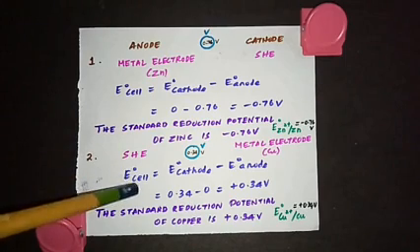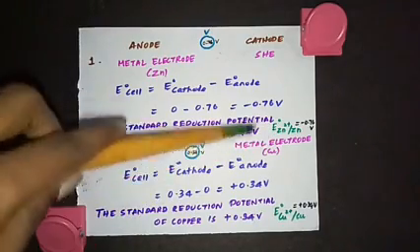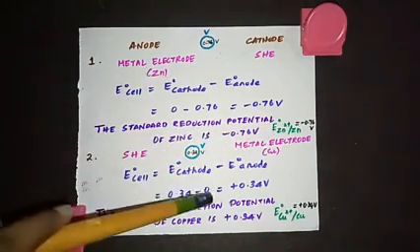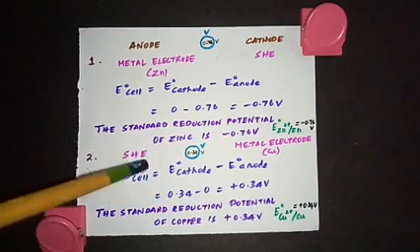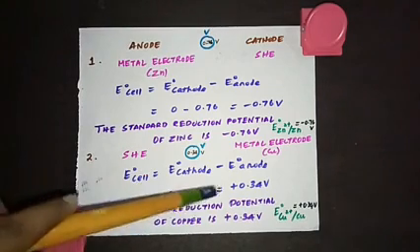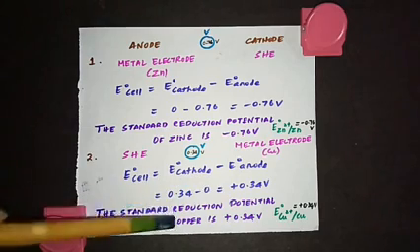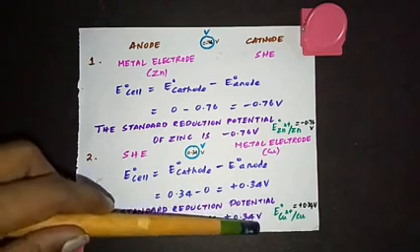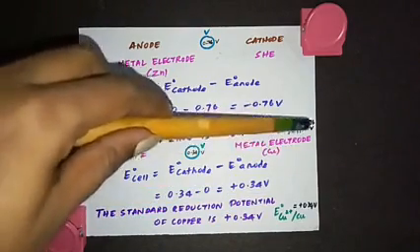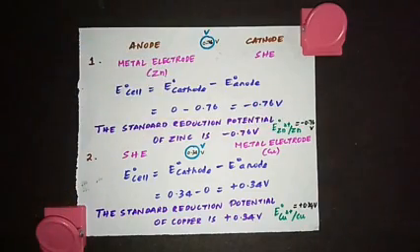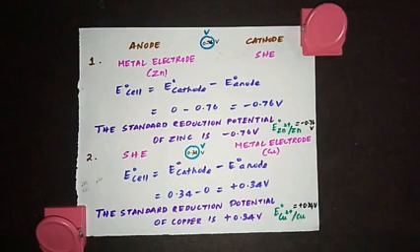E naught cell is equal to E naught cathode minus E naught anode, and for E naught cathode, the value you will get from the voltmeter is 0.34, minus E naught anode, which is SHE's electrode potential, taken to be 0. 0.34 minus 0 will be equal to plus 0.34. So the standard reduction potential of copper is 0.34. This is how you have to represent it: E naught Zn2+/Zn is equal to minus 0.76 volt, and E naught Cu2+/Cu is equal to plus 0.34 volt.